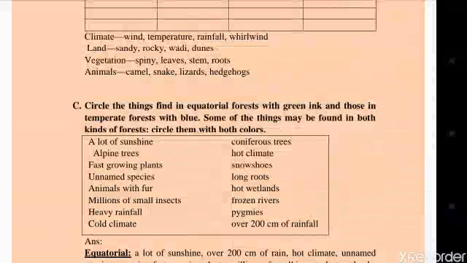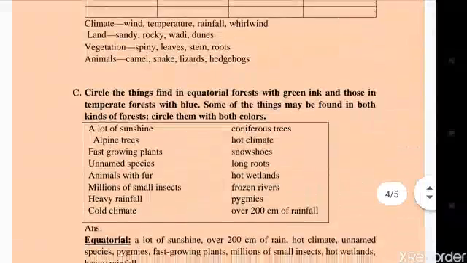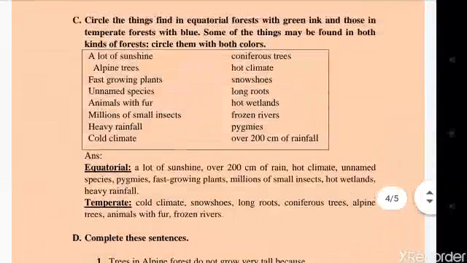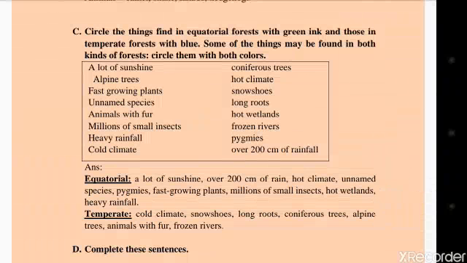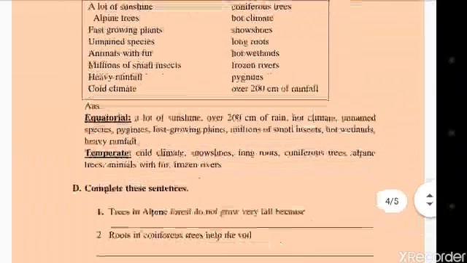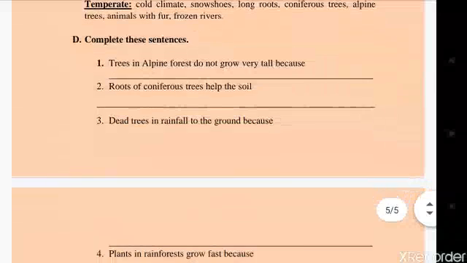The next question is, circle the things found in equatorial forests with green ink and those in temperate forests with blue. Some of the things may be found in both kinds of forests. Circle them with both colors. Here is the answer of the question. You have to circle the equatorial forest things with green ink and the temperate forest things with blue. The answer for both the equatorial and temperate forest is given below. You have to follow it correctly.